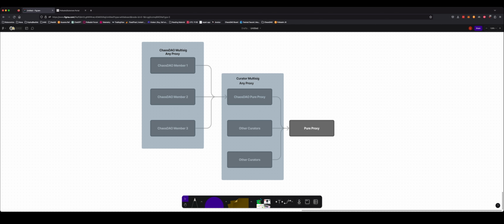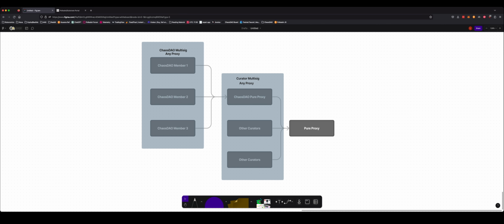So a pure proxy is a keyless and deterministic account. What that means is there's no private key or seed phrase associated with it, and it only executes transactions if it is told to do so by an account that is associated with it.